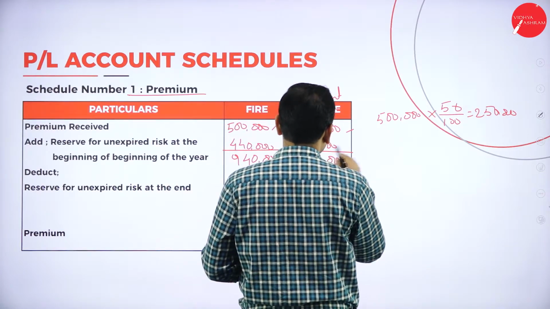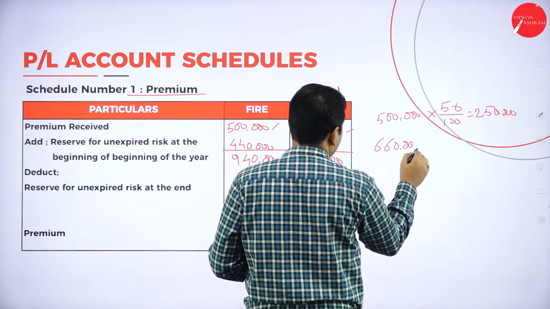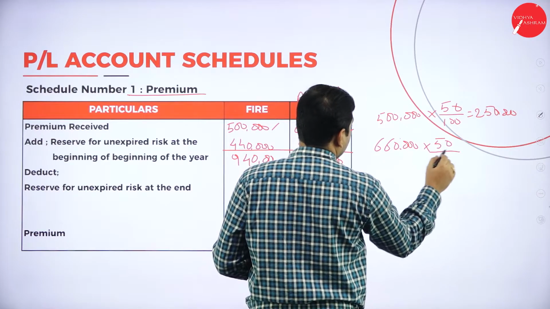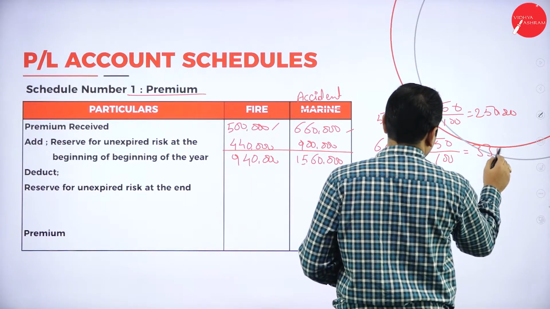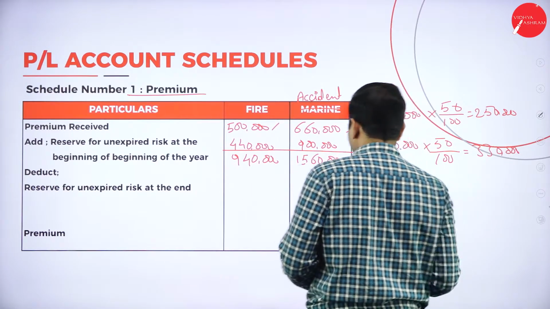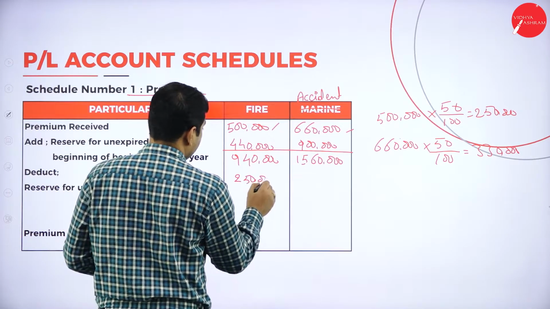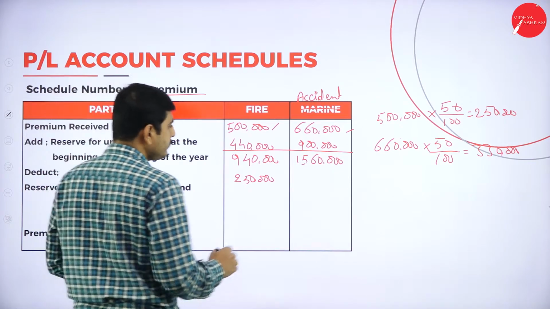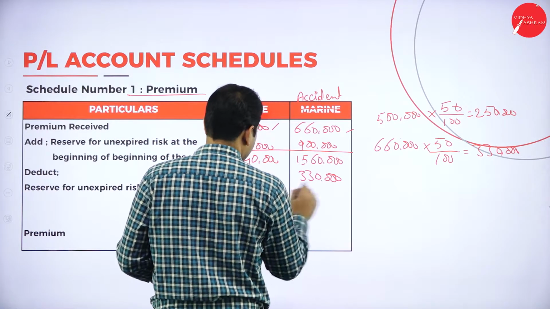Again for accident, 6,60,000 into 50 by 100 is 3,30,000. Deduct this amount: 2,50,000 and 3,30,000.